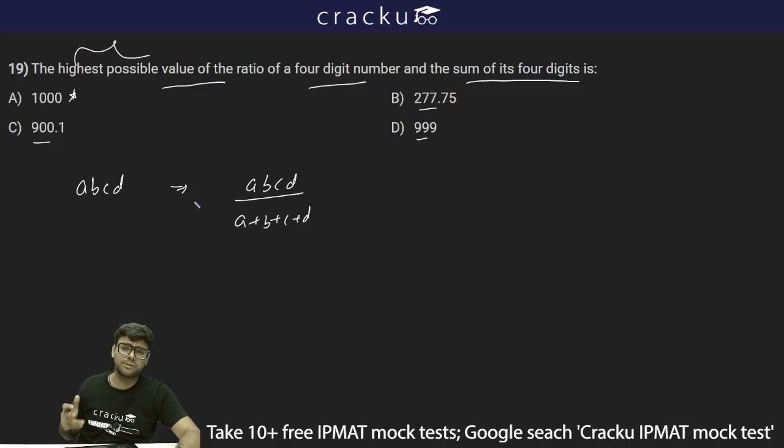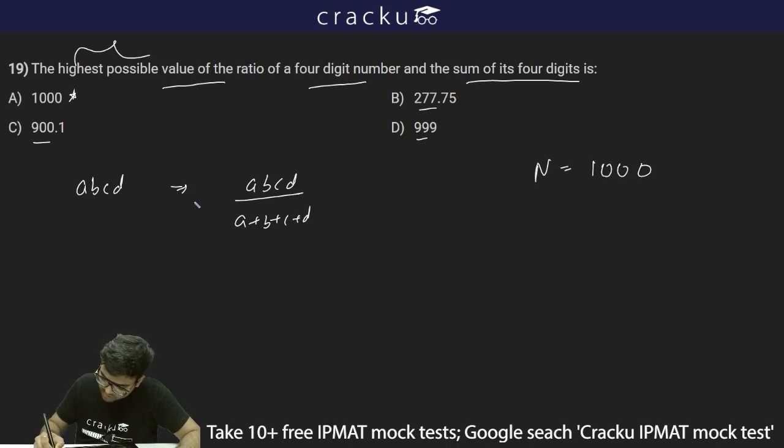So I don't have to worry about which will be the maximum or which will not be the maximum, because 1000 is among the given options and is my highest ratio, and there can be no ratio greater than 1000, because 1000 can be my answer if I get the ratio as 1000. So if I just consider n is equal to 1000, then the sum of digits will be what? 1 plus 0 plus 0 plus 0, which is equal to 1.